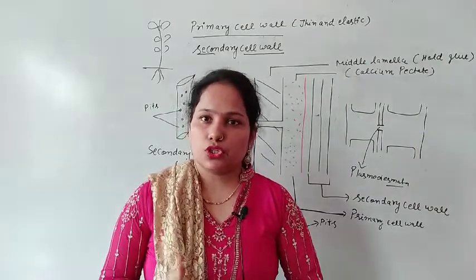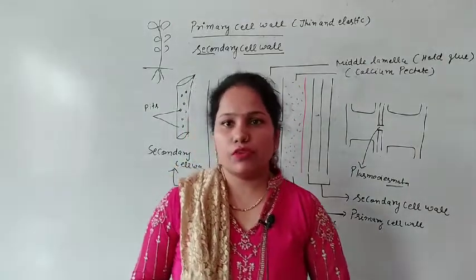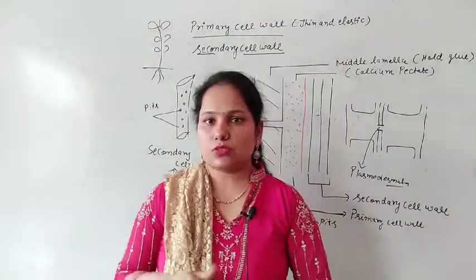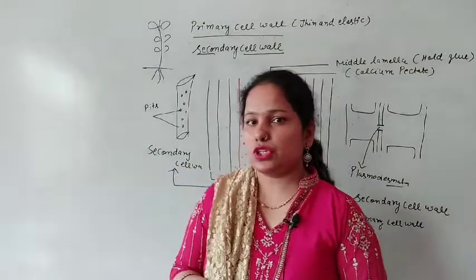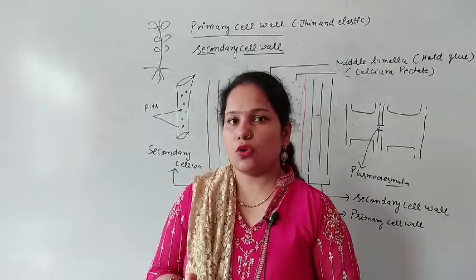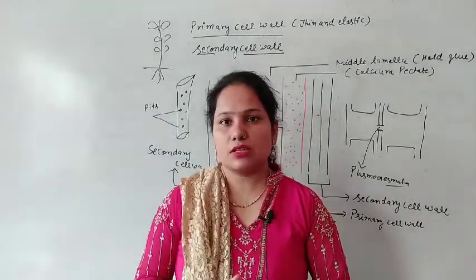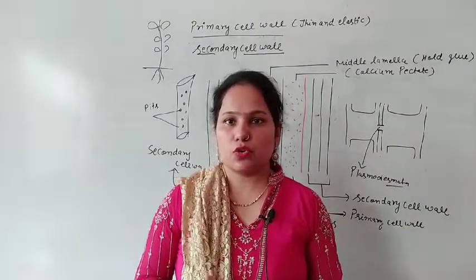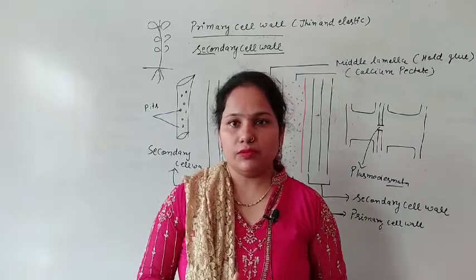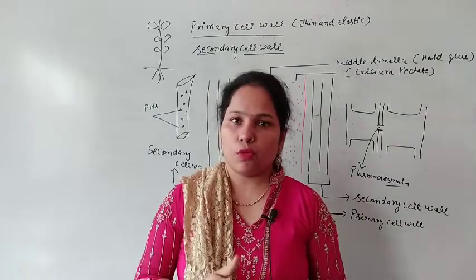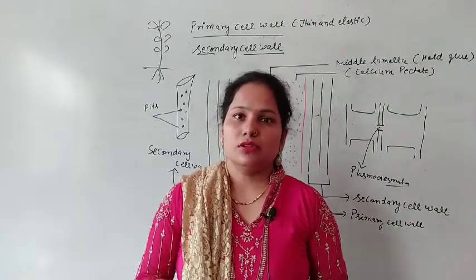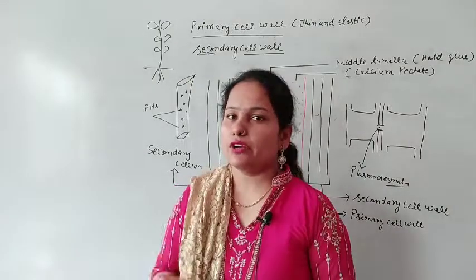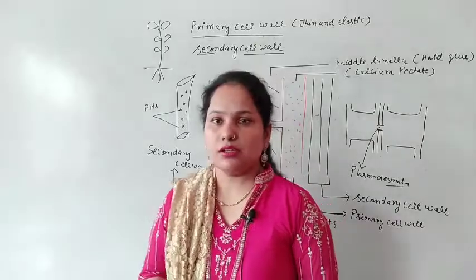Next, the composition. The cell wall is made up of different substances in different organisms. In algae, the composition includes cellulose, galactans and mannans. In fungi it is made up of chitin, and in bacteria, mucopolysaccharide.